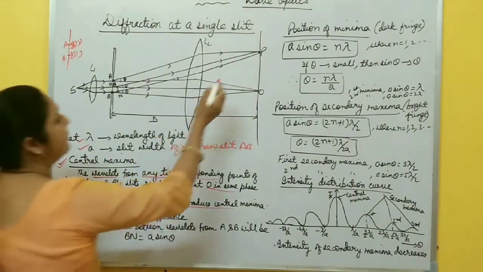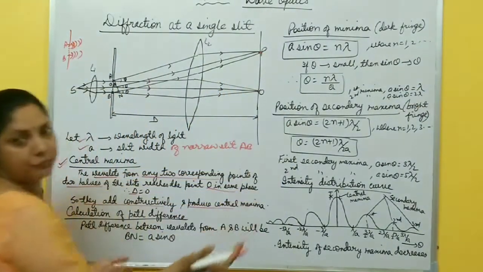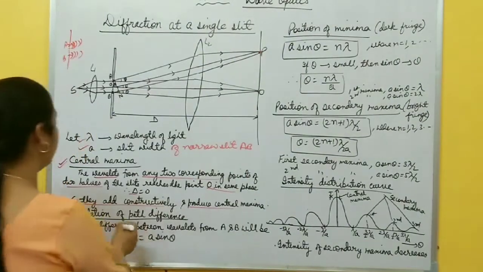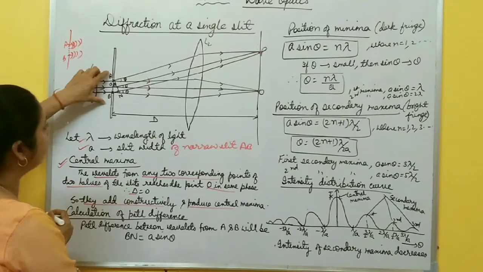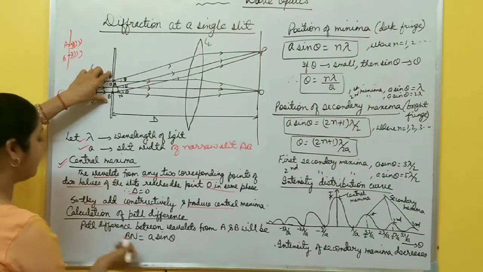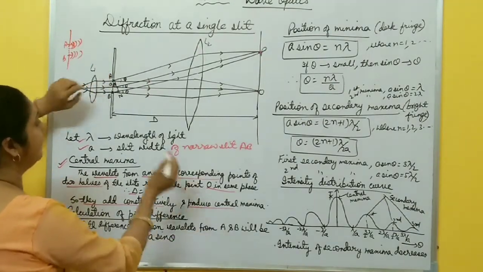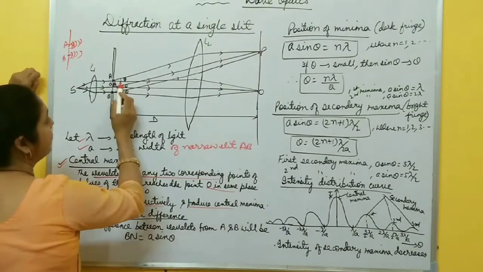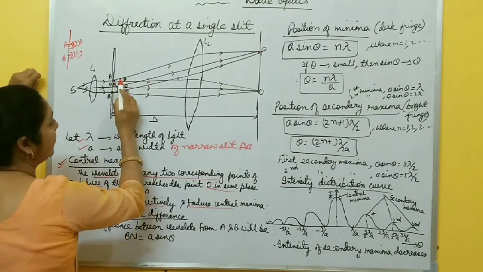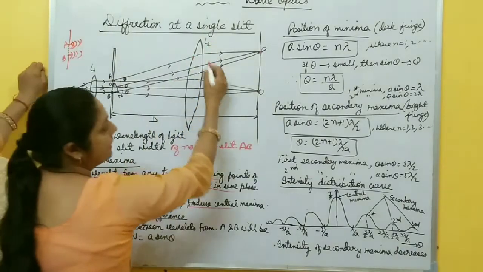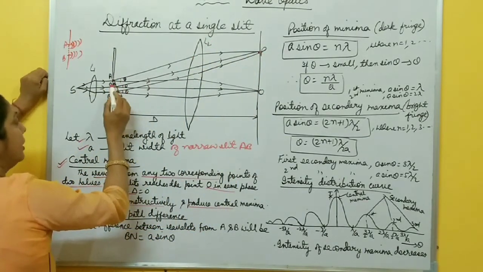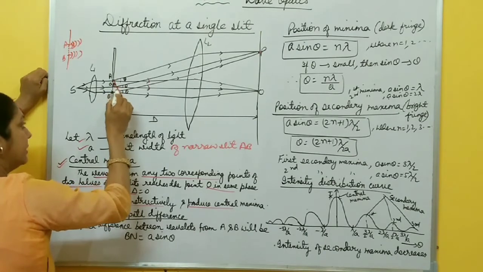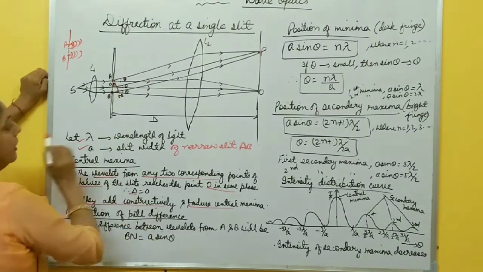Now after that, at point P, what is the position of maxima and minima? Let us discuss. First I have to calculate the path difference between wavelets from A and B. Suppose that all the waves which are diffracted through angle theta are focused by a lens L2 and reach point P on the screen. So this angle is theta. Now you draw one normal here like this, AN.